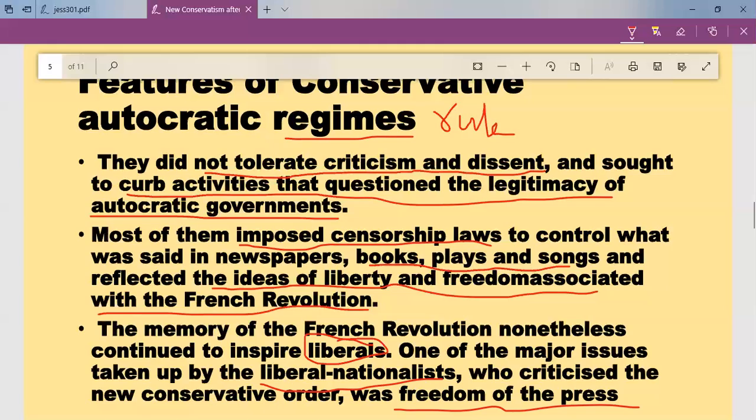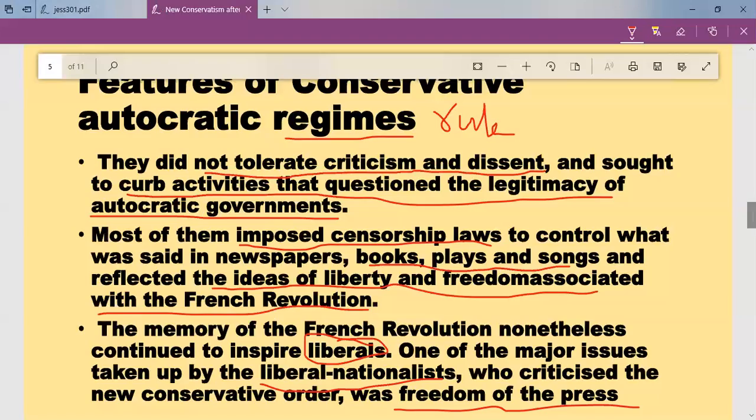They knew that if freedom of press was there, then we could write about the ideals, we could instill nationalism among the people, we could fight against the monarchy, we could fight against the autocracy, we could bring a republic. That was their idea, but this was opposed by the autocratic regimes.